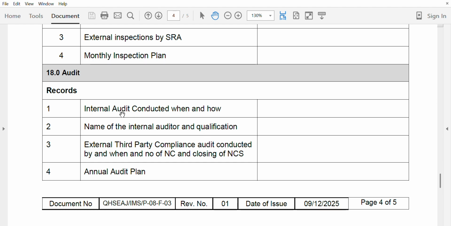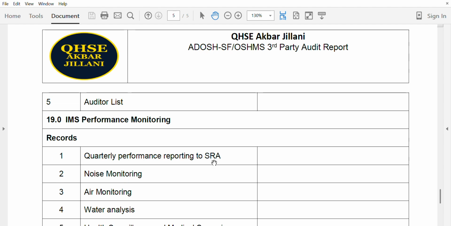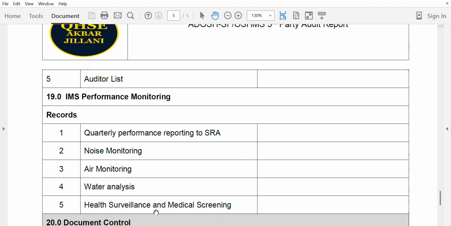Audit, internal audit conducted when and how. External audit conducted when and what is the status of NCs, non-conformities, name of the internal auditor and qualification. Or auditor list, they have the auditor list, and the auditor who is conducting the internal audit is qualified, meaning he or she has been trained by a third party. Annual audit plan they have, auditor list.